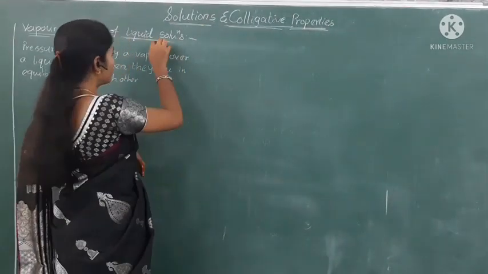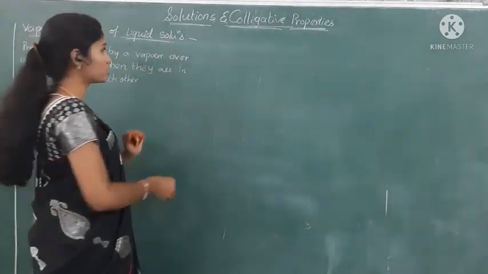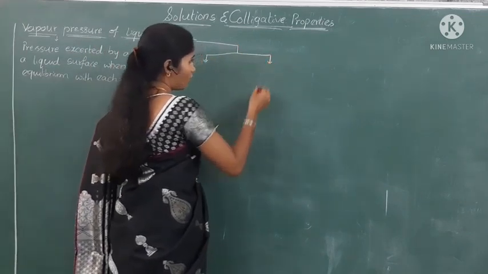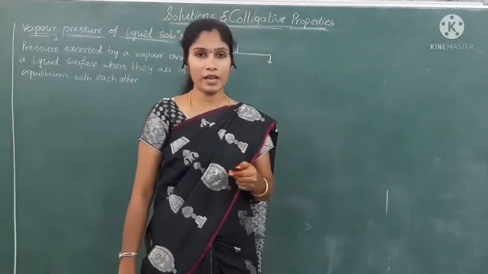So next one is liquid solution, where we are observing this vapor pressure effect. So what is in liquid solutions? Already we know that in this chapter we are discussing binary solutions.